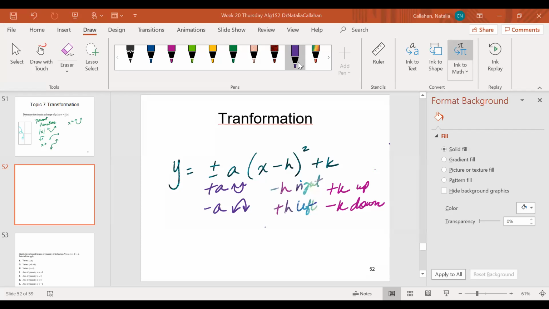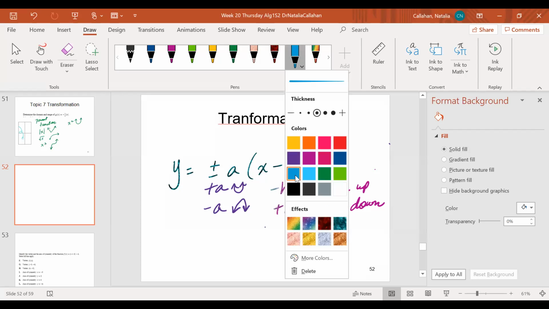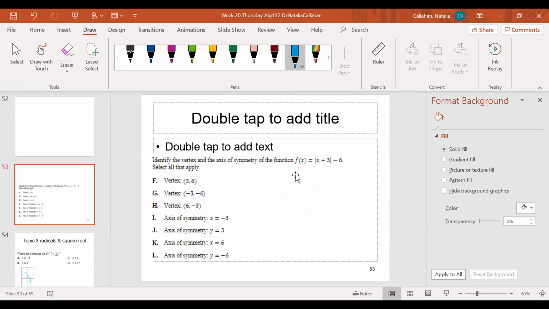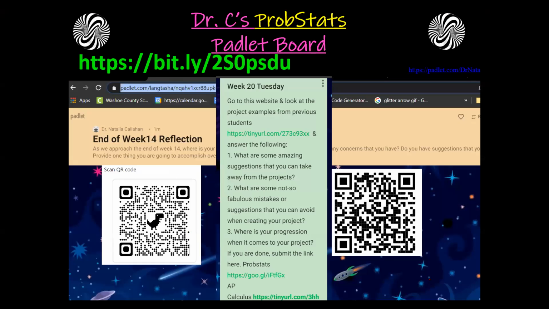Okay, and so then moving on to this, if you have, let's say a is bigger than 1, then it's going to be a skinny parabola. And then if a is smaller than 1, then it's going to be a wider parabola like that. All right, so then with that said, I think you guys are ready to look at some of the examples here.